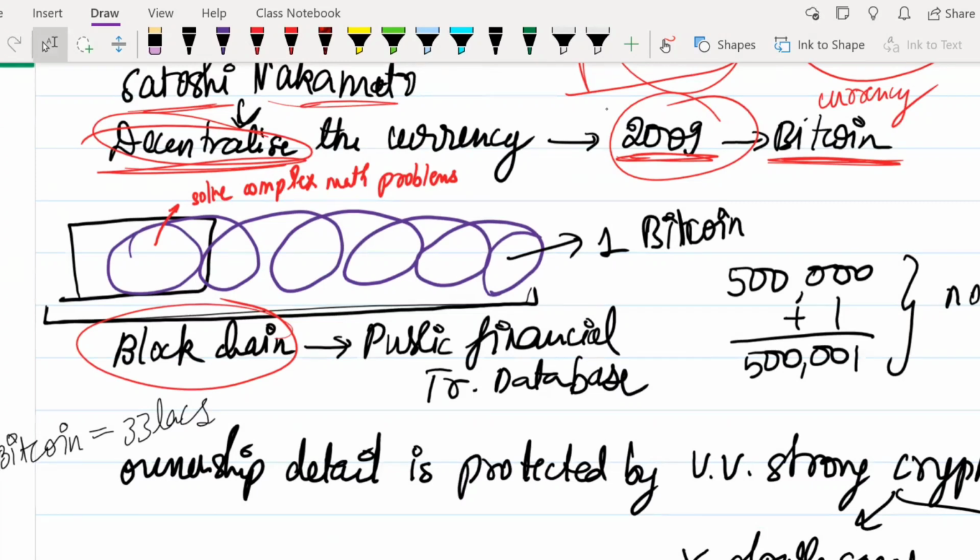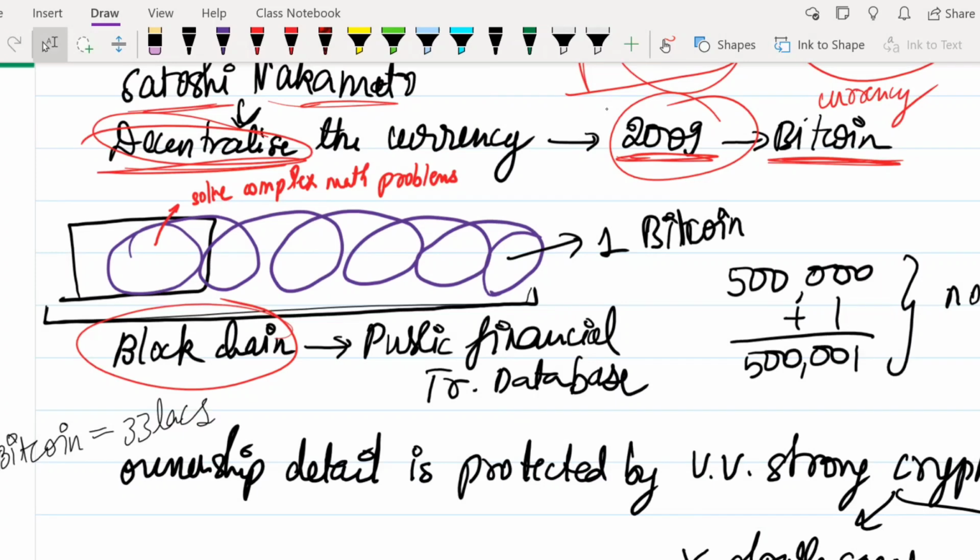There is one highly complex mathematical problem, you can say, which if you solve, you will get 1 Bitcoin. A new Bitcoin will be created if that complex function is solved. I'll not go into detail, just take it that way.